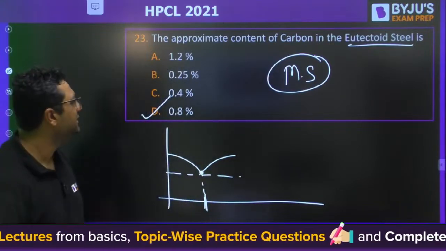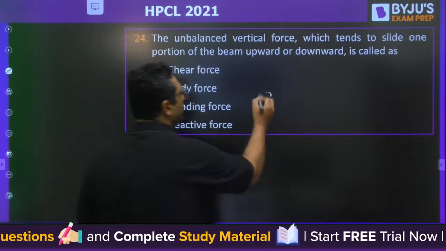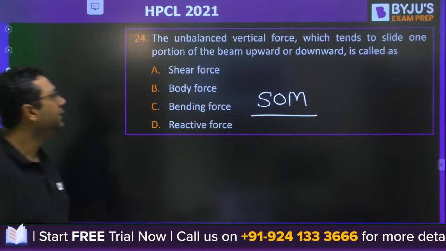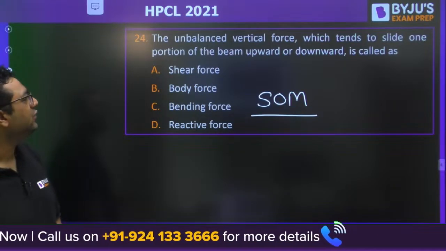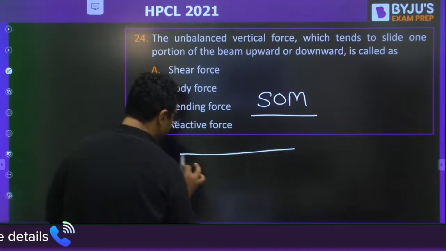Wonderful. Shreyas. Then we are moving to question 24 from strength of material. The unbalanced vertical force which tends to slide one portion of the beam upward or downward is called? This is the beam.